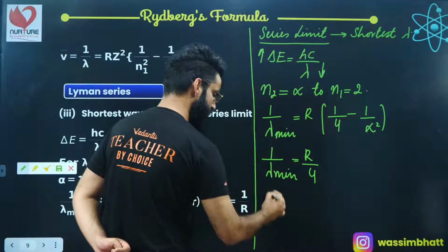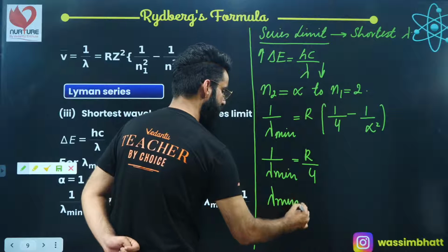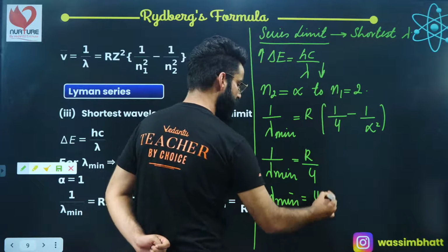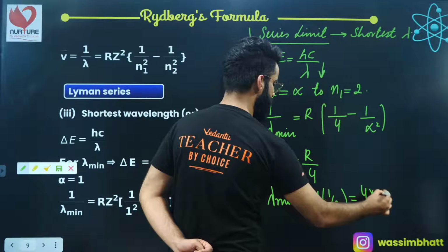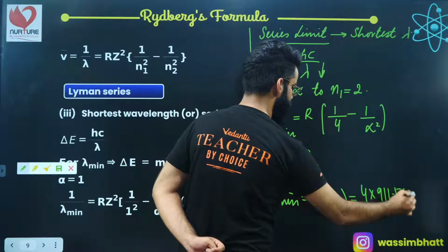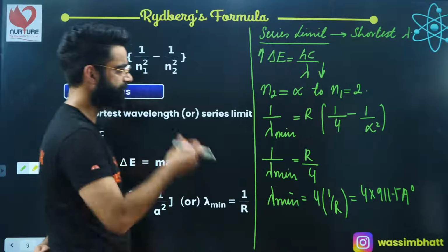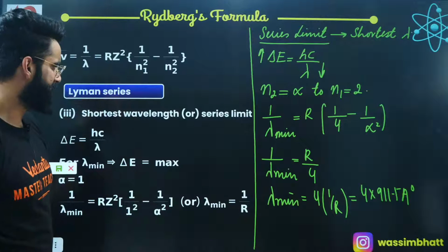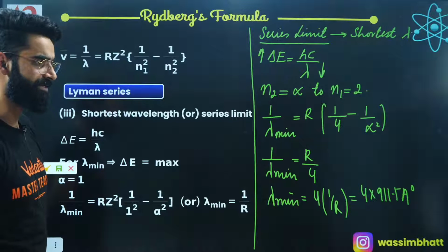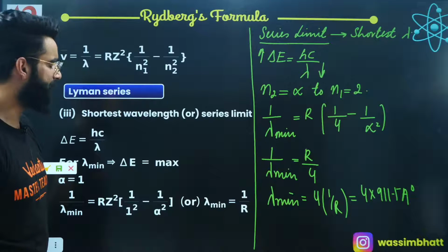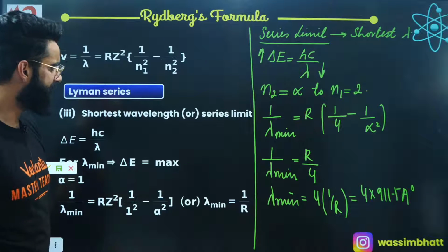Take the reciprocal, and lambda minimum is equal to 4 multiplied by 1 by R, and that 1 by R value I've told you is 911.5 angstroms. Correct, people? I'm sure it's clear to everyone. So this is how you calculate the minimum wavelength.